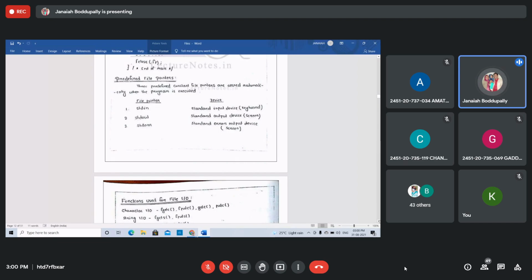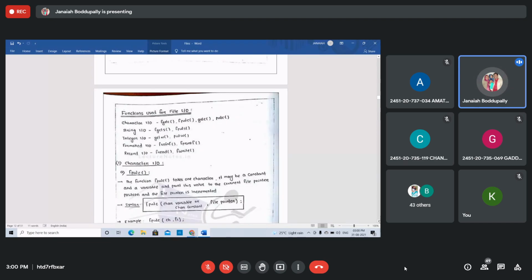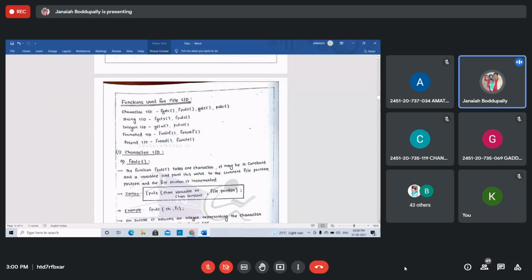What are the functions used for the input output of files? We will use them one by one. We discussed character input output functions in strings: getc, putc, gets, puts. We discussed them, right, students?